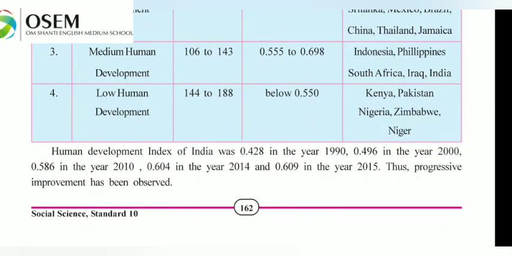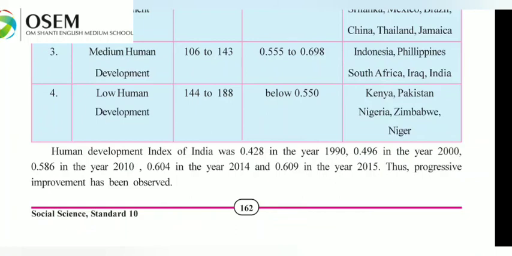The Human Development Index of India was 0.428 in the year 1990 and 0.49 in the year 2000. So in 10 years we progressed; our Human Development Index increased from 0.42 to 0.49.